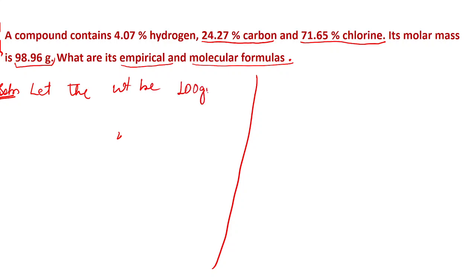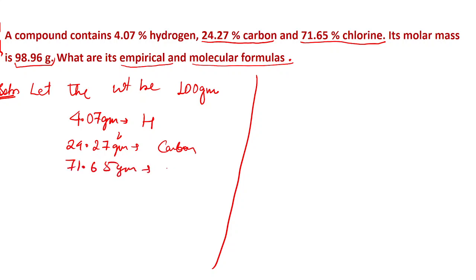So if it is 100 gram, it means that out of that 100 gram, 4.07 gram is hydrogen, 24.27 gram is carbon, and the rest, that is 71.65 gram, is chlorine.